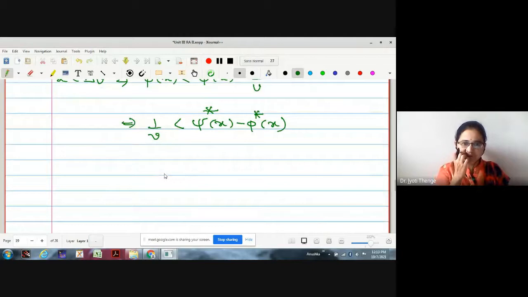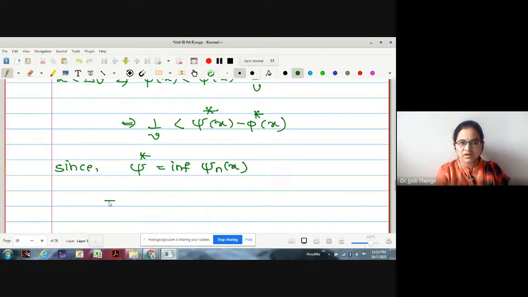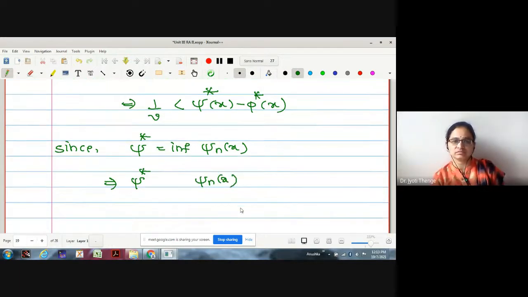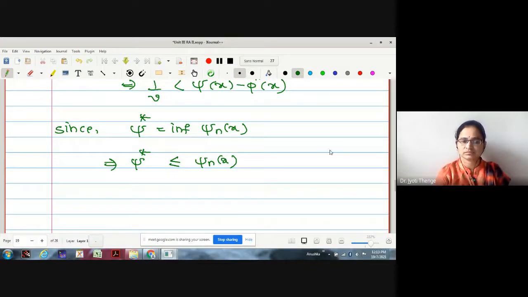Now we'll try to find out the relation between psi star and phi star, knowing these are the infima and suprema. Since psi star, what have we defined psi star as? Infimum of psi n of X. If I remove the infimum, what is the relation between psi n of X and psi star? They're equal... less than or equal. Yes, ma'am.